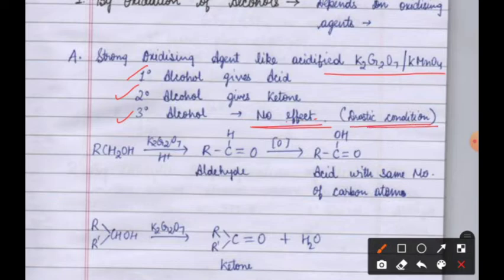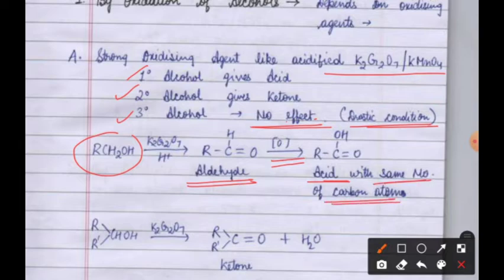Now see, this is our 1 degree alcohol, and what are we using? K2Cr2O7, which is a strong oxidizing agent. What will we get? We will get aldehyde, but since it is a strong oxidizing agent it will further oxidize to get the acid with the same number of carbon atoms as are there in the starting alcohol. And if we take a 2 degree alcohol, then what will happen? Ketone will be formed.